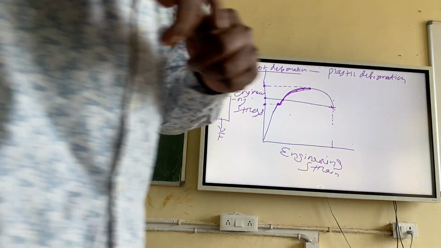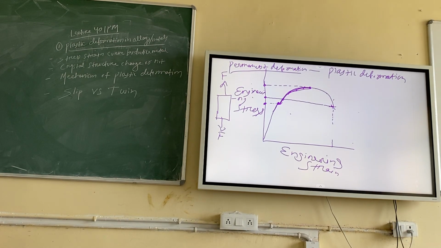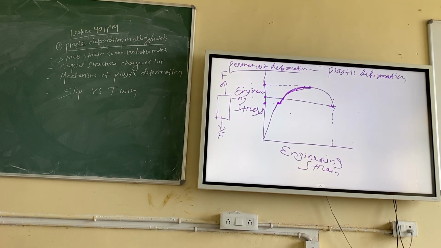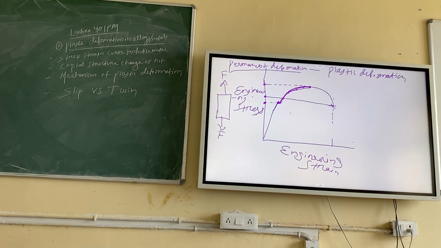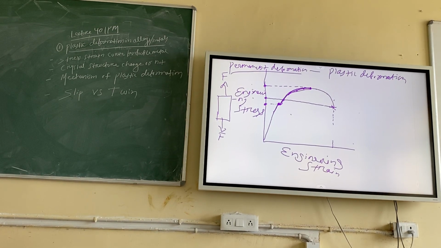Let me give an example. Suppose two people are sitting in this room and they want to escape out of this room. They can easily escape through this door, right? But now a lot of people are there and you all want to escape out. So there will be hindrance. One person will push another person, who will push another, right?